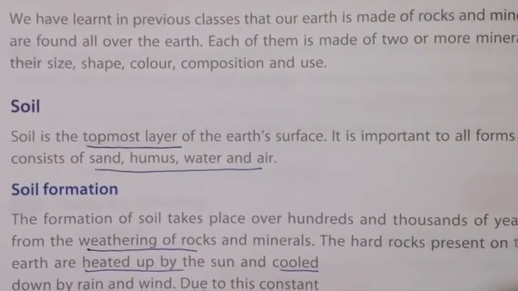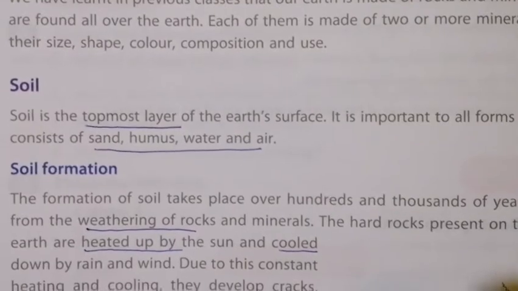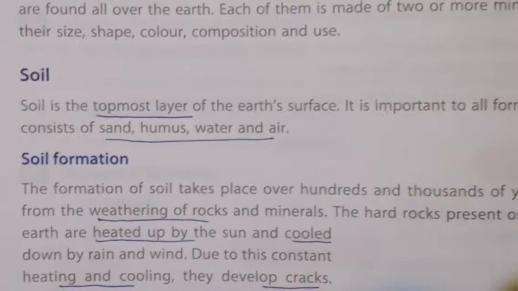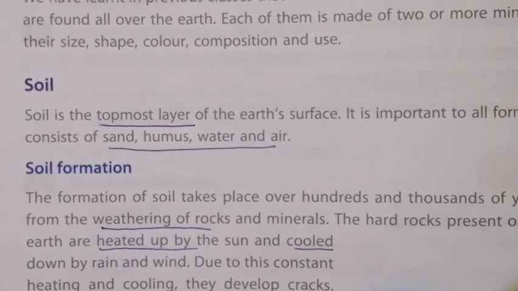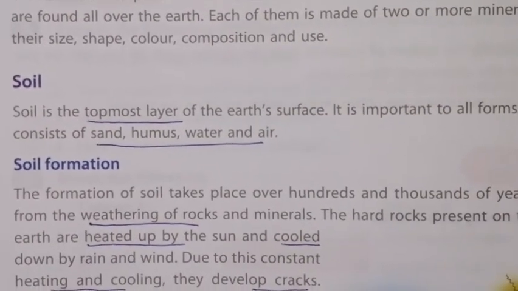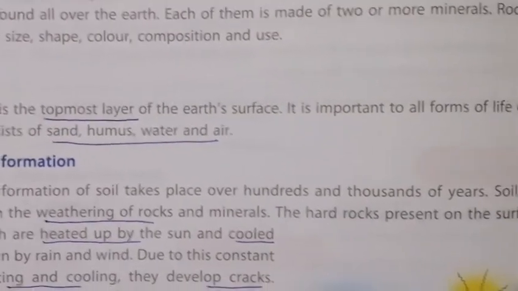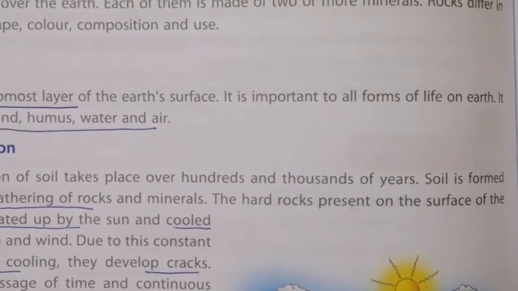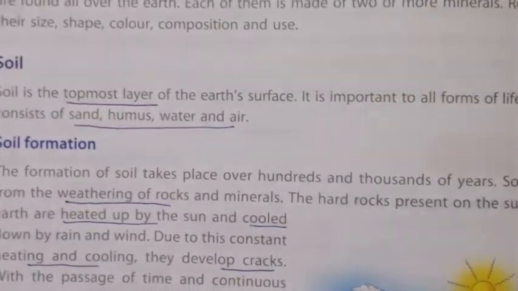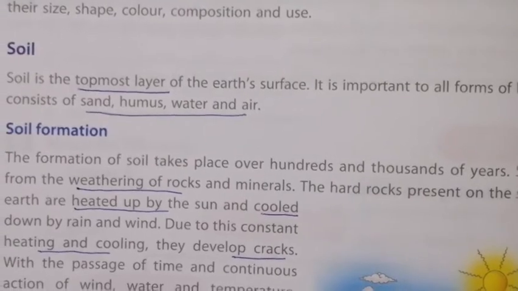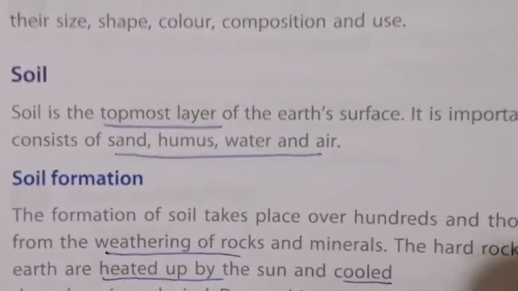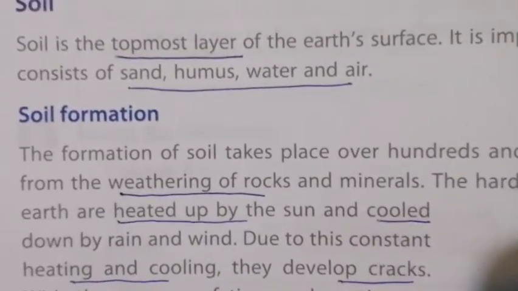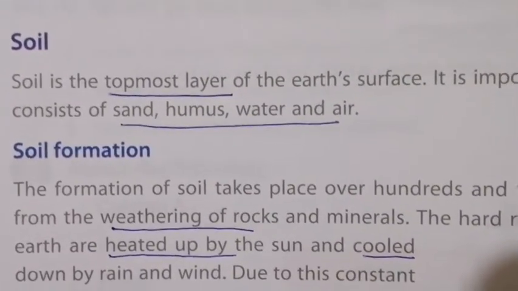So the next one is called soil. What is soil? It is the topmost layer of the earth's surface. It is very important to all forms of life on earth. So what all does the soil consist of? It consists of sand, humus, water and air.